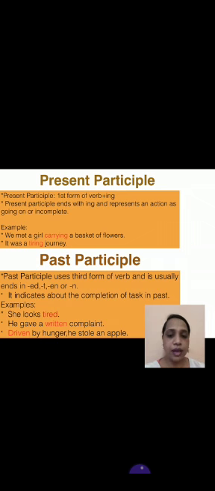She looks tired. He gave a written complaint. Driven by hunger, he stole an apple. So here tired, written, driven, they are working like an adjective and they are participles.